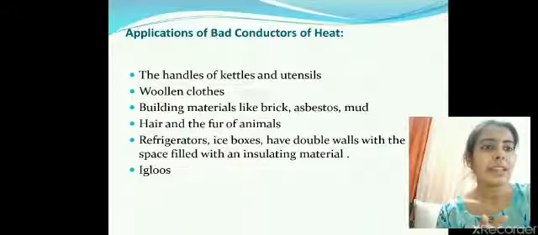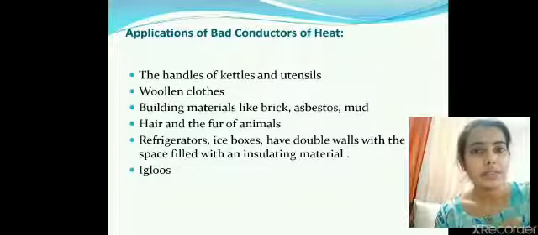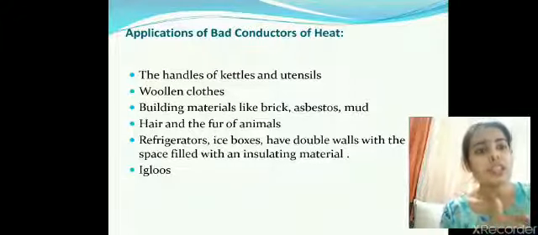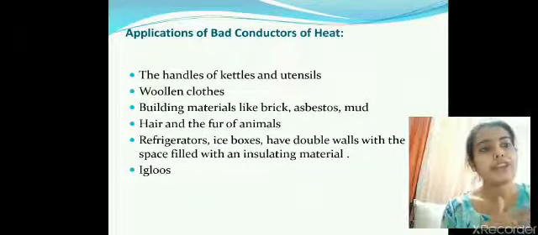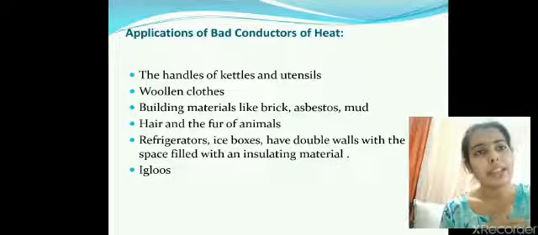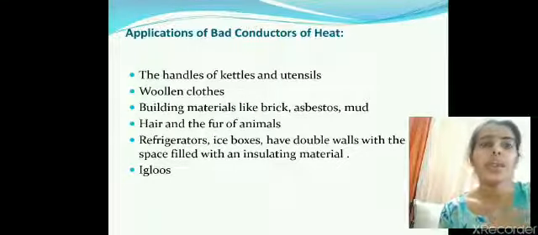So today we discussed the process of conduction, how conduction occurs, various applications of conductors and insulators, the two different types of materials. Conductors conduct heat and insulators do not conduct heat.